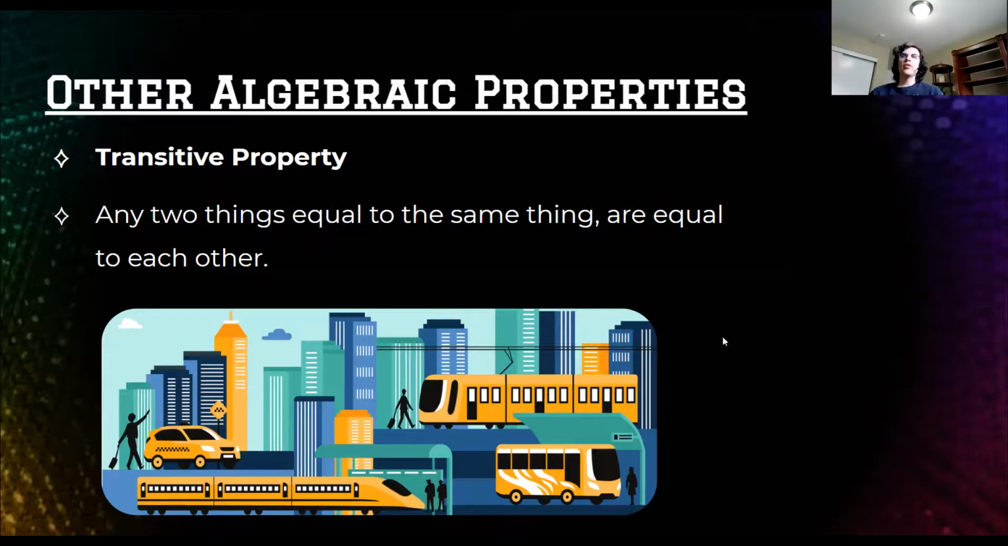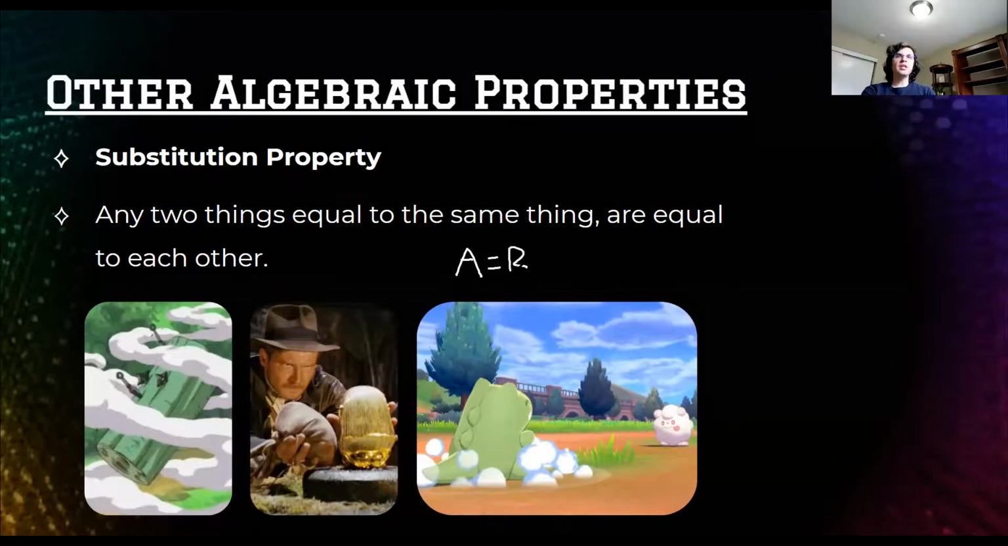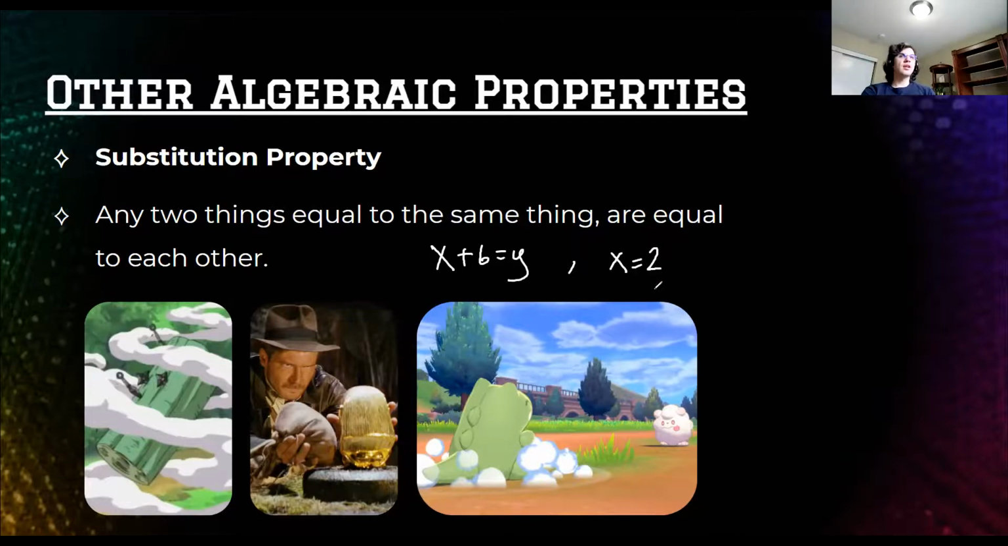All right. So now the substitution property. If I was to say A equals B and C equals B, then I know that A equals C, right? Sounds kind of like the transitive property, so let's put it in a different way. If I was to say x plus 6 equals y, man, I would sure love to know what y is. Well, if I know what x is, x equals 2, let's say, then I know that means 2 plus 6 equals y, right? Now I can know what y is. y would equal 8, right?